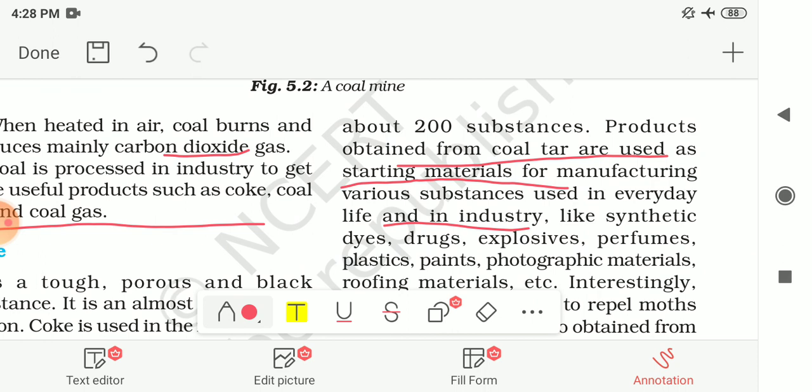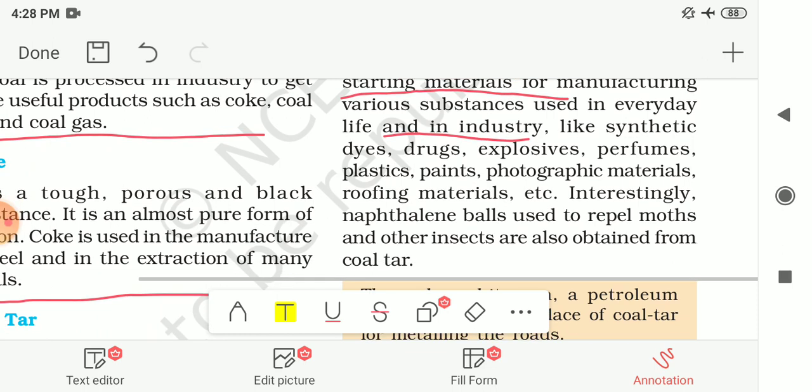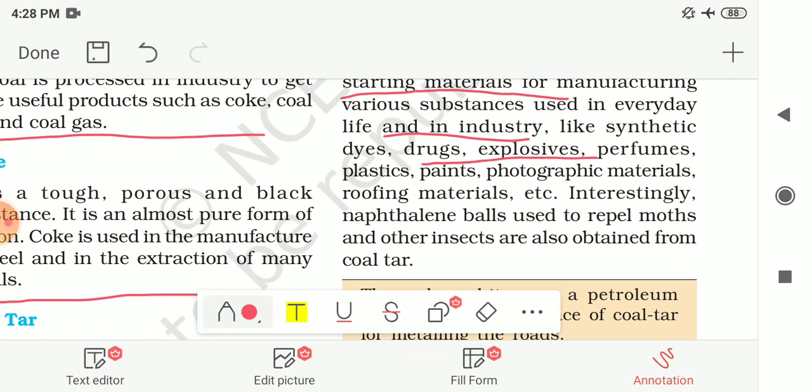Some uses are given here, like synthetic dyes, drugs, explosives, perfumes, plastics, paints, photographic materials, roofing materials, the materials which are used for roofing purposes, etc. So these are the uses of this coal tar.